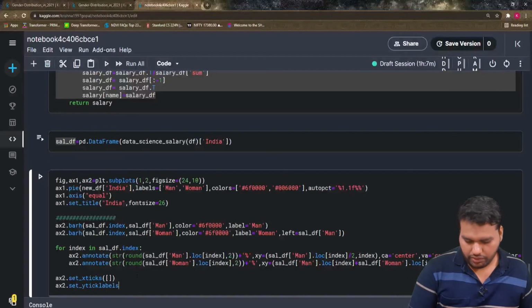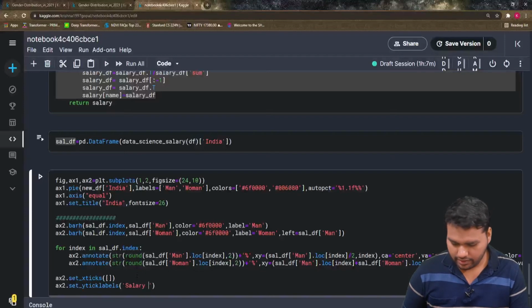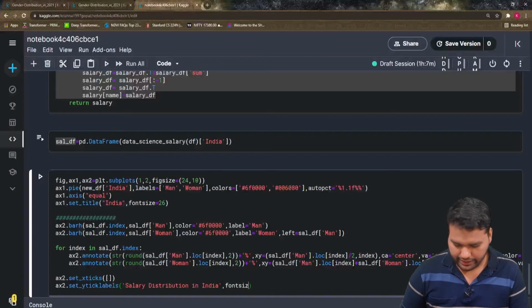You have to pass here salary distribution in India, and you can again give the font size. Those are pretty old and repeated steps. Font size 10, that looks good.